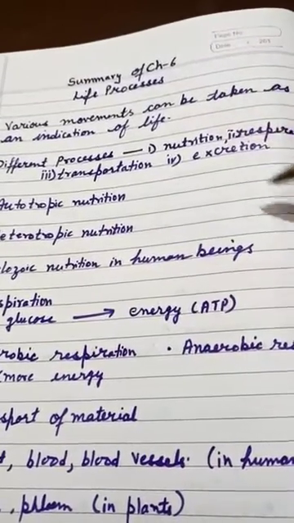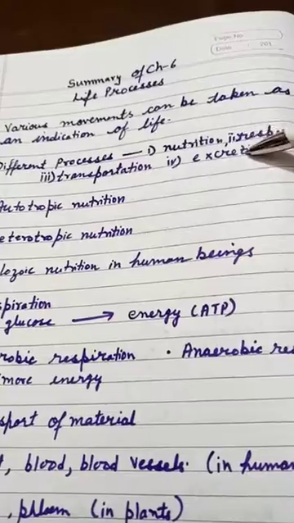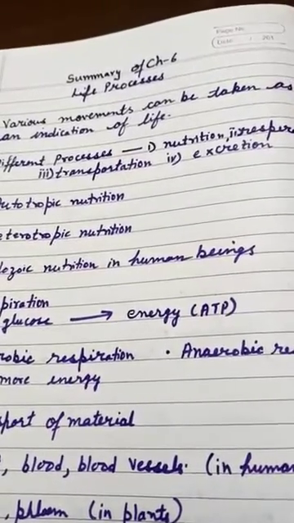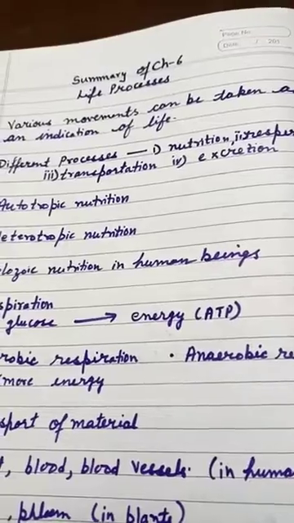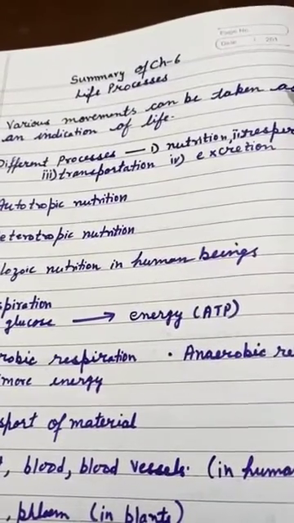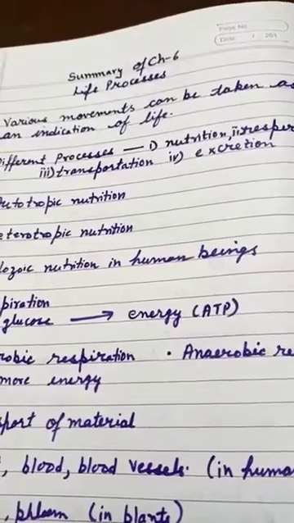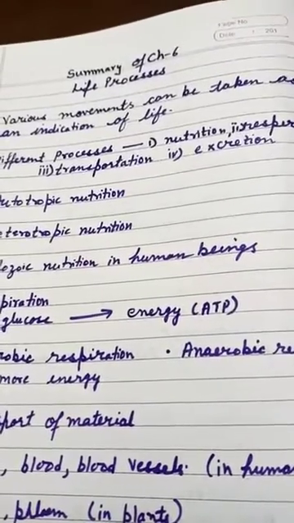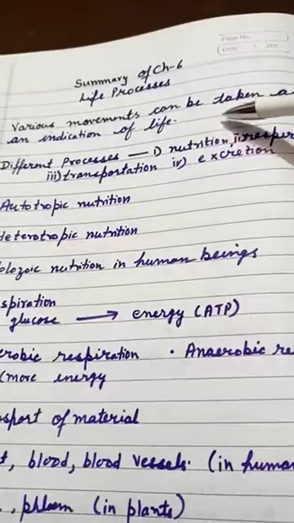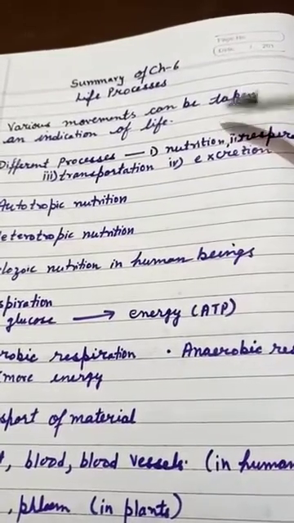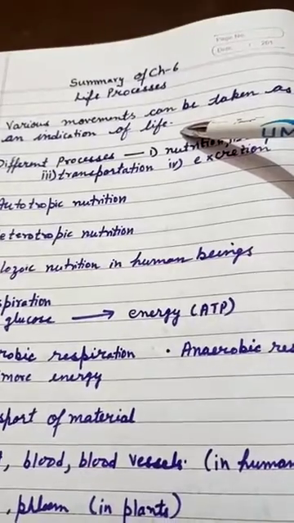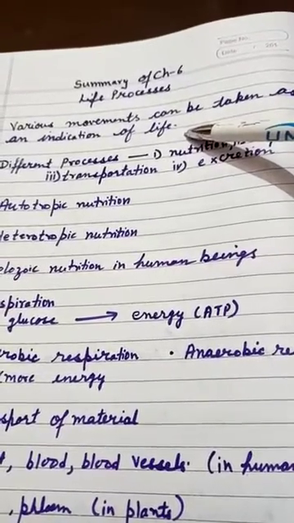Movement doesn't mean only movement from one place to another. Movement also means when we are standing in a position and we are waving our hand. The transportation of material from one place to another place in the body is also considered as movement. When we move from one place to another place, that is known as locomotion. So movement can be taken as an indication of life, that all living organisms show movement.